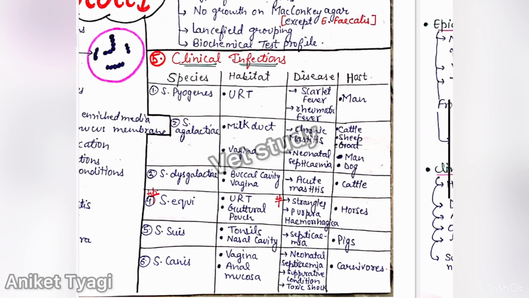Next we have Streptococci suis. The usual habitat of this bacteria is the tonsils and nasal cavity, and this may cause septicemia, and the usual host is pigs. Next we have Streptococci canis, and the usual habitat is the vagina and anal mucosa, and the disease caused by Streptococci canis is neonatal septicemia, suppurative conditions, and toxic shock. Generally this toxic shock and septicemia occur in puppies or neonates. Okay, and the hosts are carnivores.